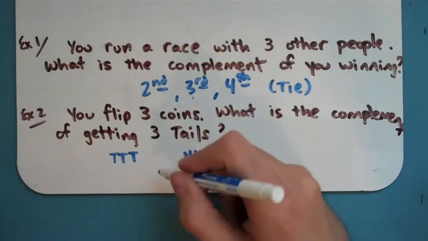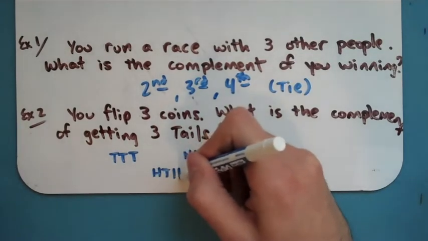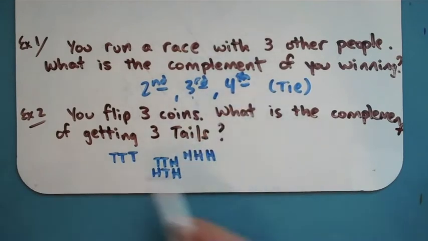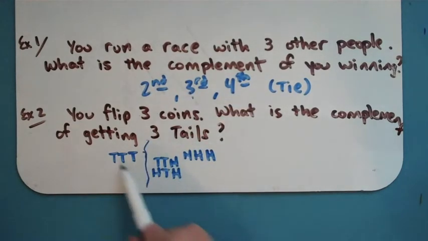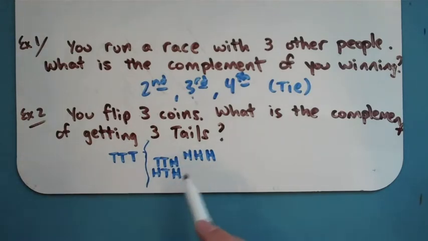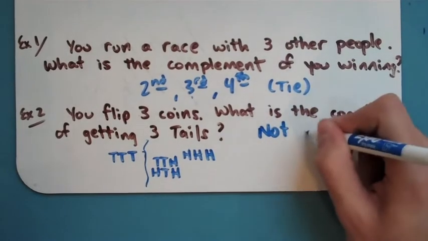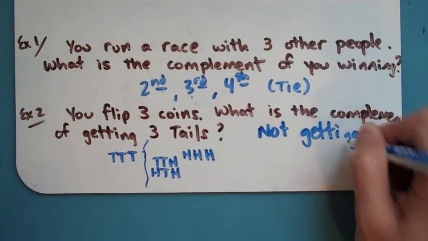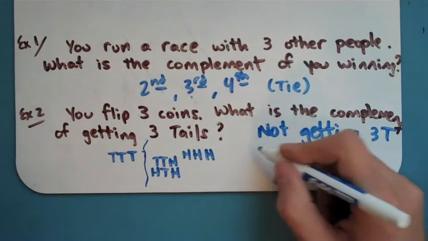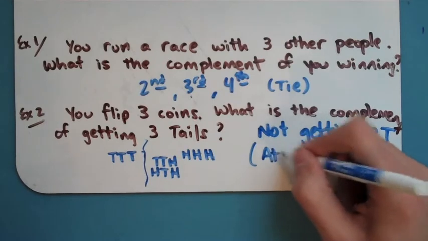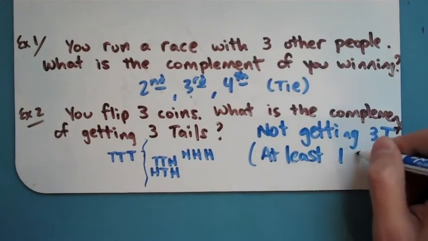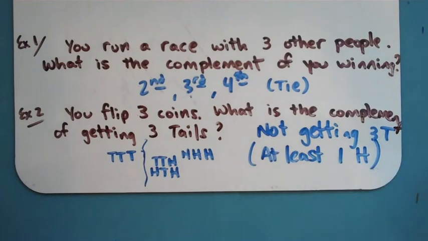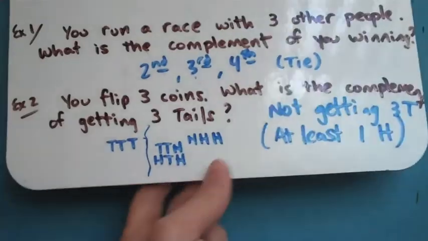Well, there's a lot of stuff in between right here. You could have heads, tails, heads. You could have tails, tails, heads. There's a lot of possibilities here other than just getting 3 tails. Basically, for the probability of getting 3 tails, the complement is going to be not getting 3 tails. So you can always just put the word not in front of it, and you pretty much have the complement. Another way of putting it in this example is getting at least 1 heads, because if you have at least 1 heads, you're clearly not going to get 3 tails. So that one is a little trickier. It's not always quite as obvious as it might seem.